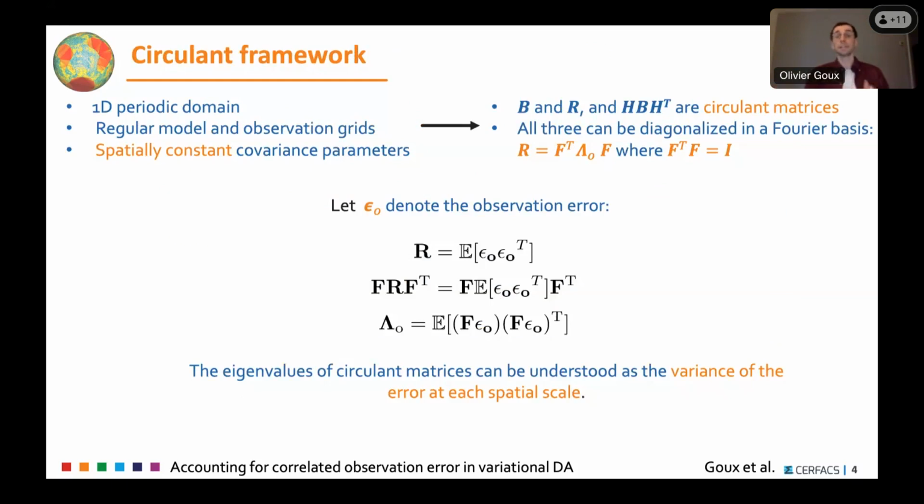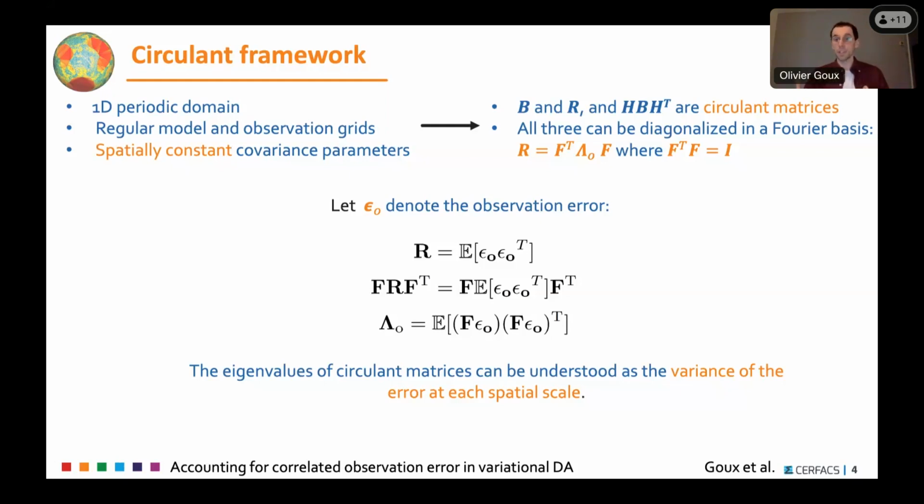What's interesting in this very simple system is that the covariance matrices B and R are circulant matrices, meaning each line or each column, because they are symmetric, is just a periodic permutation of the previous one. It's also the case for HBH transpose, if H is just a simple selection operator or a simple interpolation with regularly spaced observations. This is very interesting because it means that all these matrices are diagonal in Fourier space. If F is a Fourier transform, then all these matrices are diagonal in the same space, which greatly simplifies the analysis of the BLUE equation, because everything becomes diagonal.